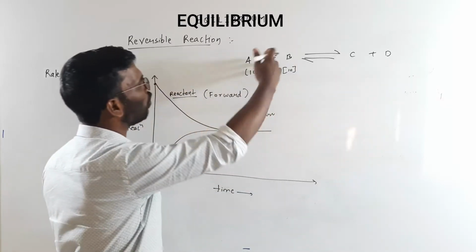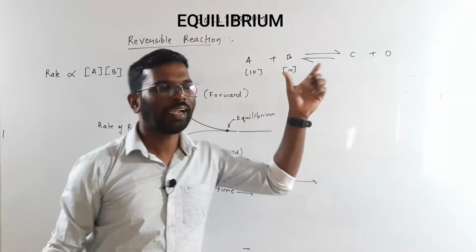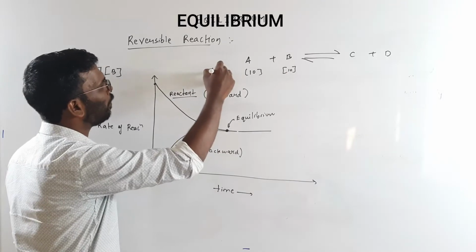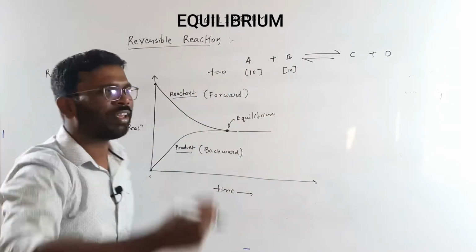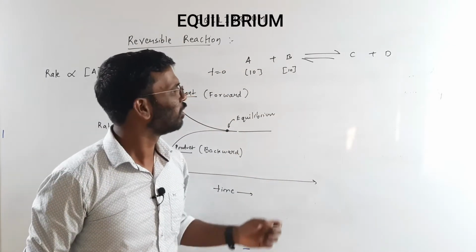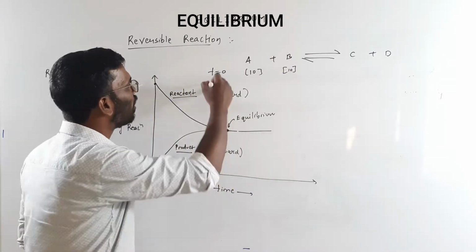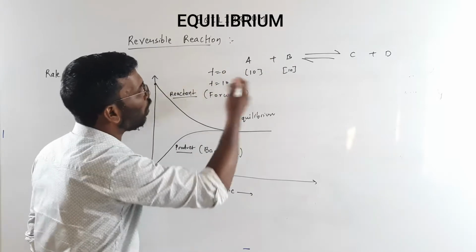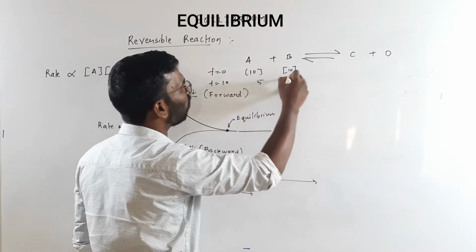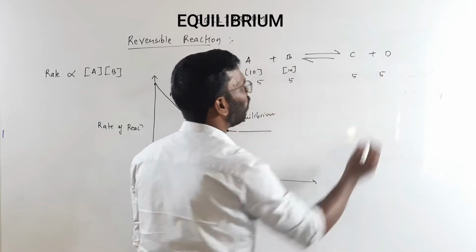This was the concentration of reactant A and reactant B at time t equal to 0, when the reaction was just started. After some time, let's say this reaction comes to an equilibrium after 10 minutes. So after 10 minutes, the concentration may not necessarily be 5 and 5.